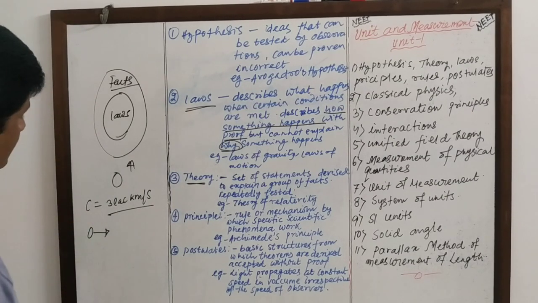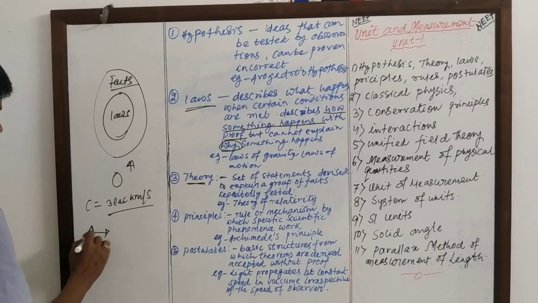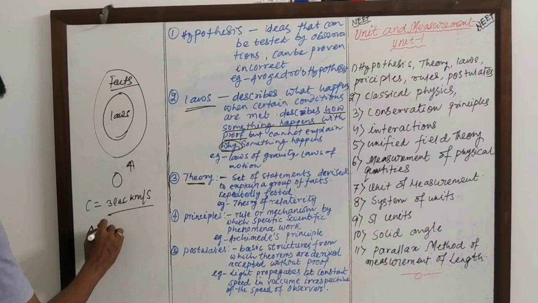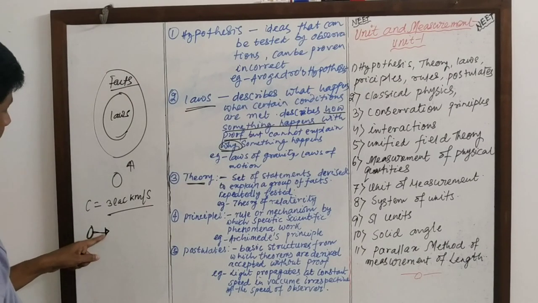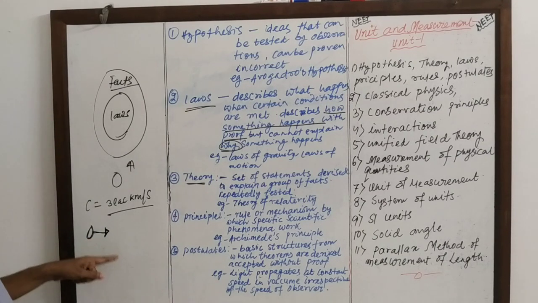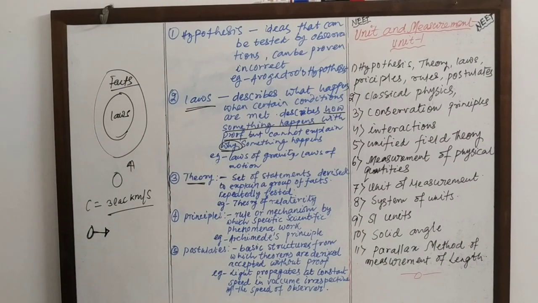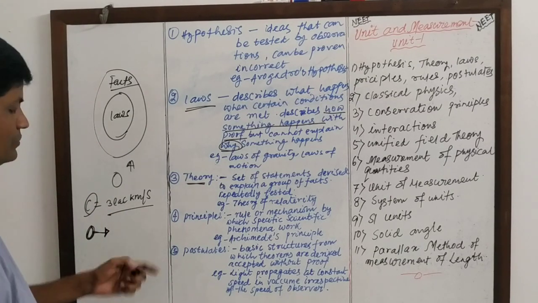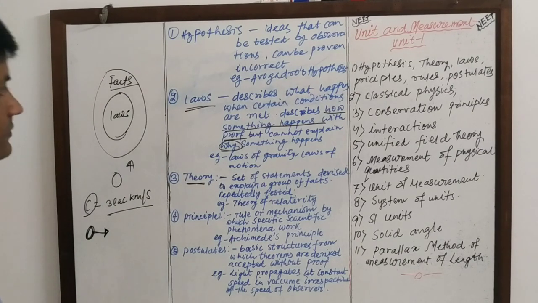It is constant. That is, if the observer achieves the speed of light, the observer will become a photon particle. That means no observer can achieve the speed of light. This is a postulate. Thank you.